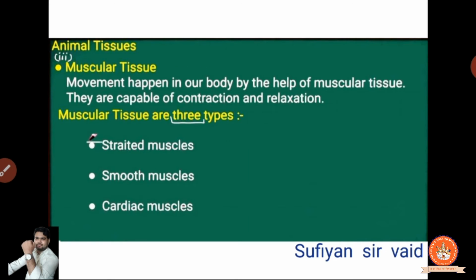Muscular tissues. Movement happens in our body with the help of muscular tissues. Without muscles, it is hardly possible for our body to work properly. It is only the muscular tissues which help our body to move. They are capable of contraction and relaxation. Now, muscular tissues have the ability to contract and relax. They have three types: striated muscle, smooth muscle, and cardiac muscle. Cardiac is only present in the heart.